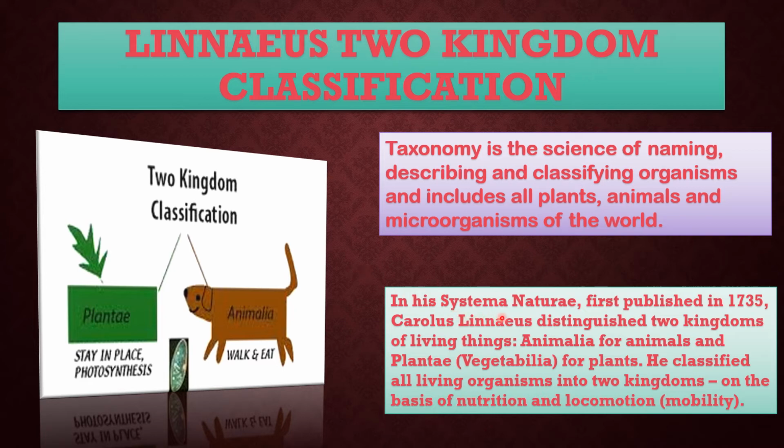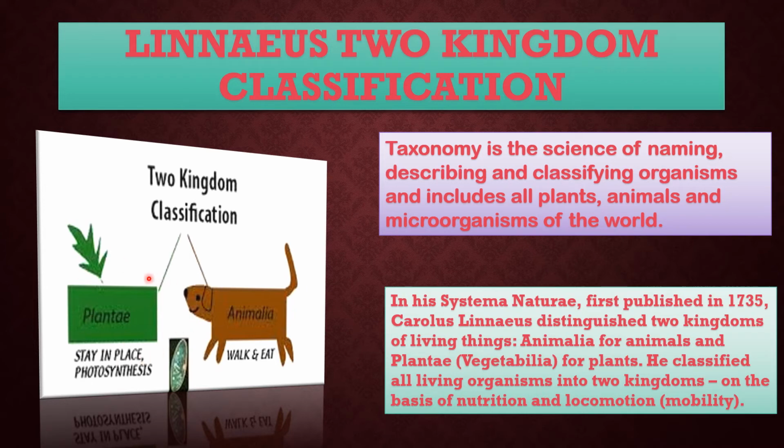So in Systema Naturae, first published in 1735, Carolus Linnaeus distinguished two kingdoms of living things, Animalia for animals and Plantae or Vegetabilia for plants. He classified all living organisms into two kingdoms on the basis of nutrition and locomotion or mobility. This is the two-kingdom classification of Carolus Linnaeus.